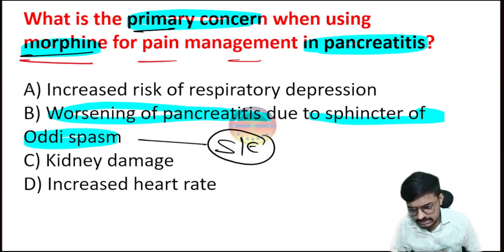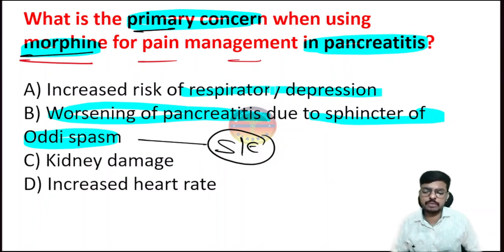Yes, sir, morphine also has the side effect of respiratory depression. Yes, bacho, it has the respiratory depression side effect also. While giving morphine, we have to assess the respiratory rate also, but it is not a primary concern in pancreatitis.